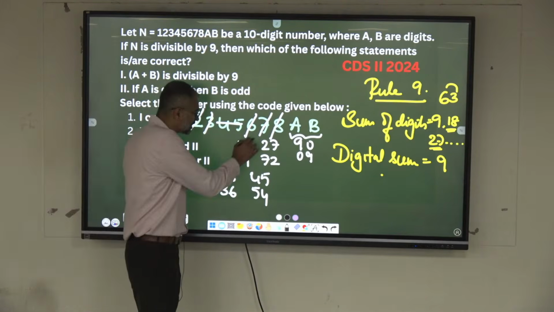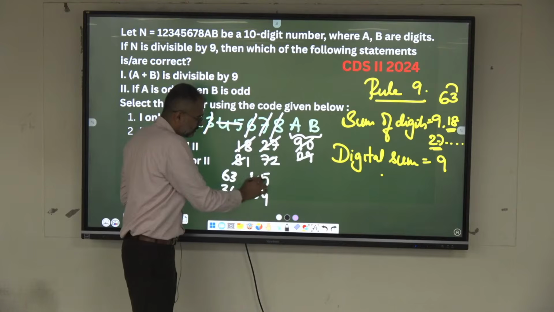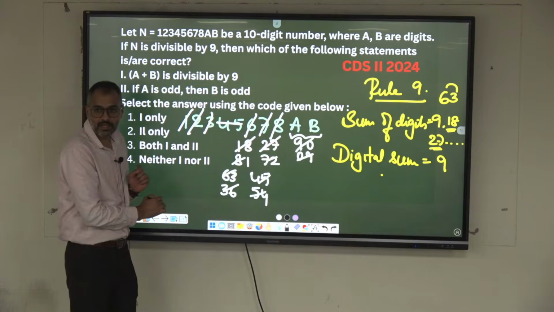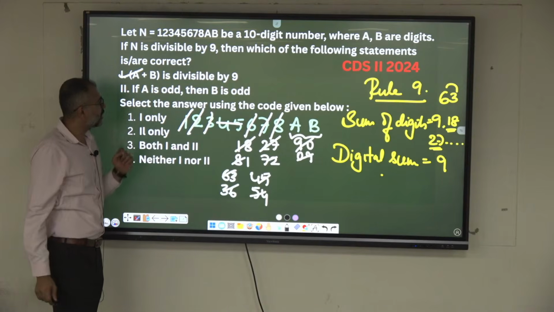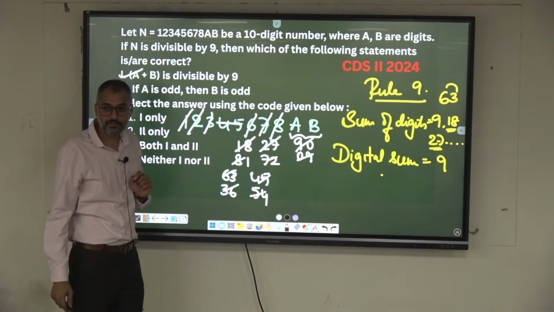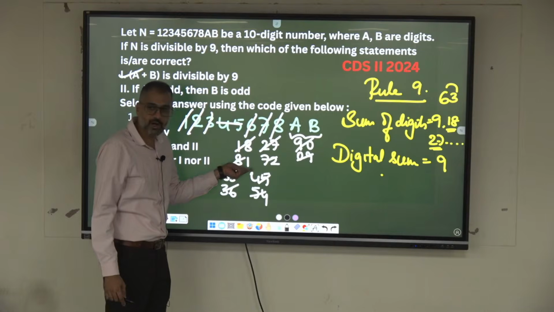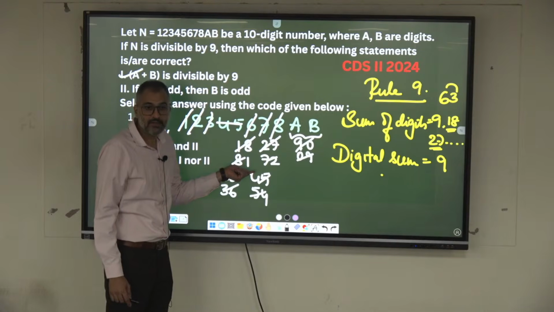In all these cases, is A plus B divisible by 9? If you add these digits, it has to get divided by 9. If A is odd, then B is also odd? No.